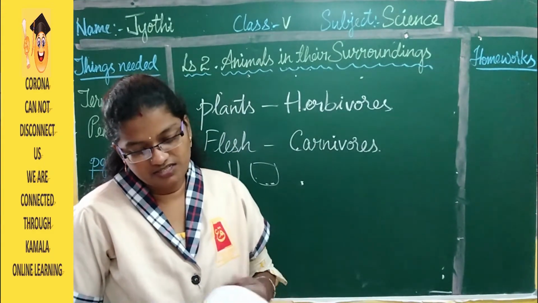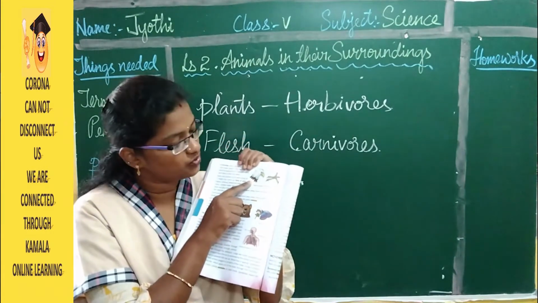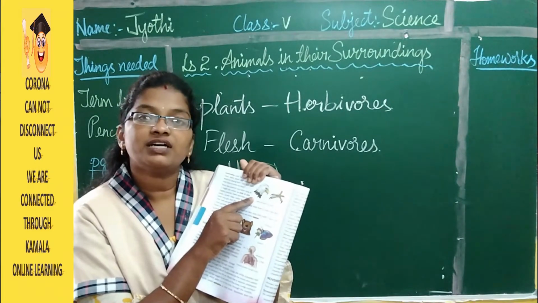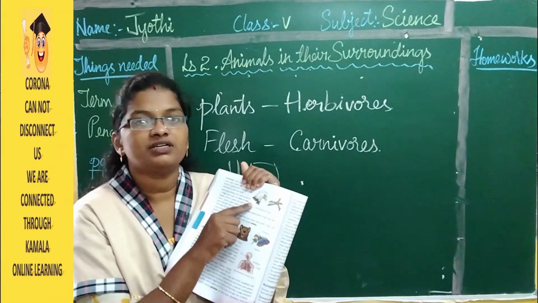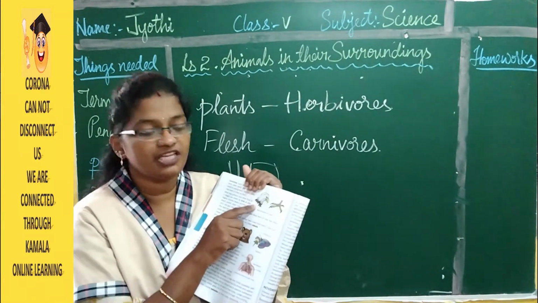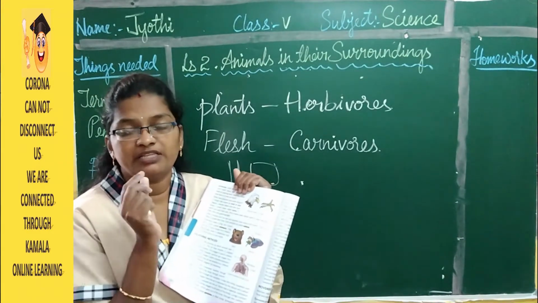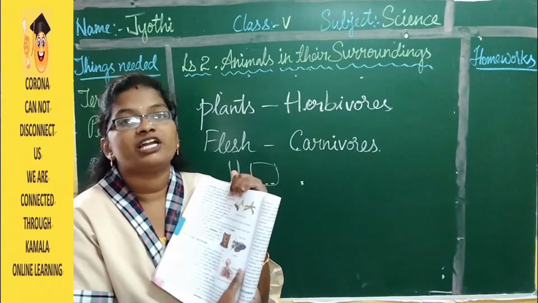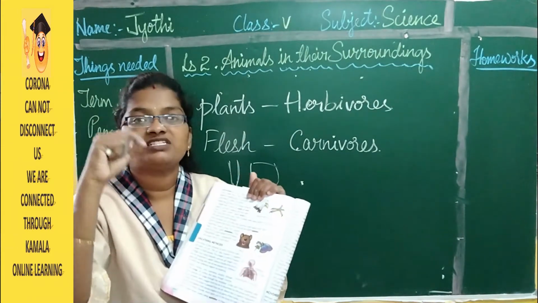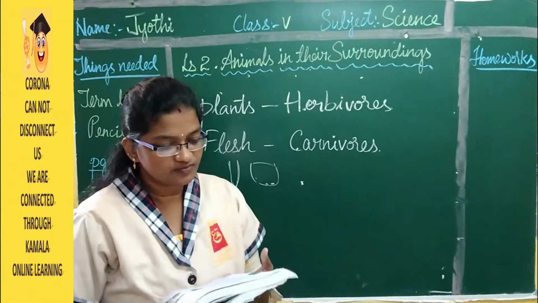And if you see here, this is an eagle. In the picture they have shown you, it is an eagle. So eagle is also a carnivore. Then it doesn't have teeth. Then how is it going to eat? If you look at the beak of the bird, beak is nothing but the mouth. With the help of that beak, which is very sharp and curved like this, it's going to tear the flesh with that pointed beak and eat the flesh.